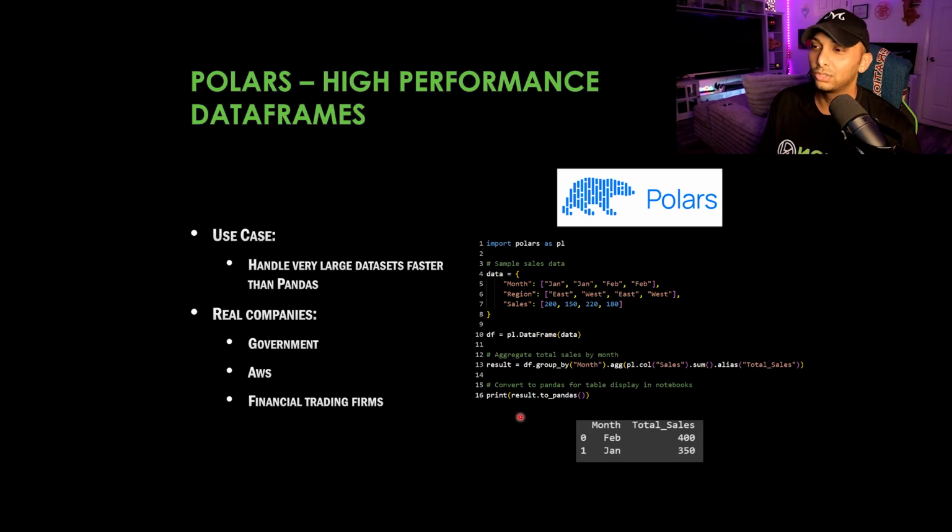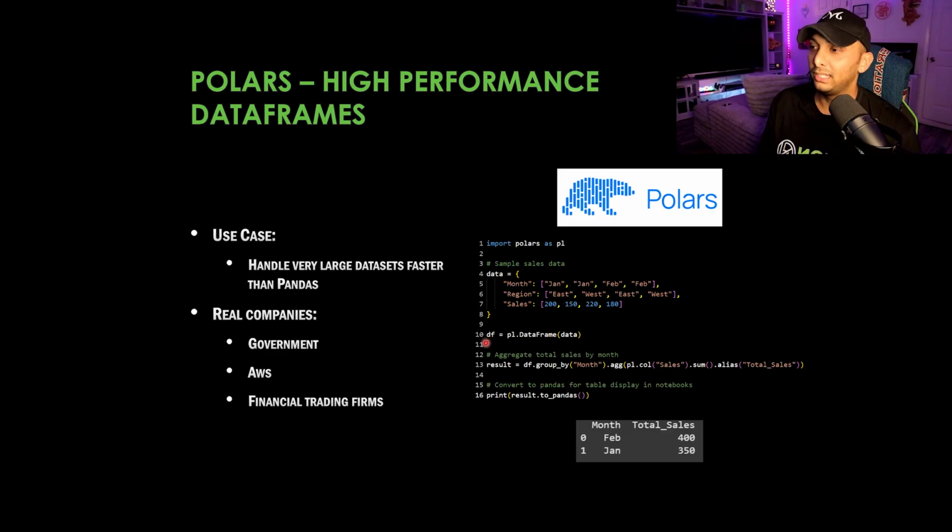But let's just walk through this code real quick. So first up, we're going to import Polars as pl. We're going to put a comment in here on what we're doing. So we're going to define our variable data. We're going to have 3 different sections here. One is going to be month, so we have January and February repeated twice. You have region, East and West repeated twice, and sales. And the reason we do that is because each month has a different region tied to it, so it makes sense. And then we have different sales amounts for each region tied to each month.